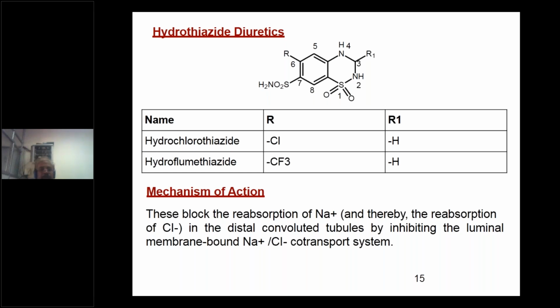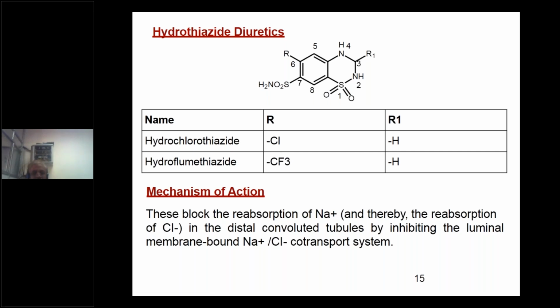Then coming next, one more example under this class, that is hydroflumethiazide, where chlorine is replaced by a trifluoromethyl group. Hydroflumethiazide. The trifluoromethyl group is substituted in place of chlorine. And coming next, there are four examples we have covered.